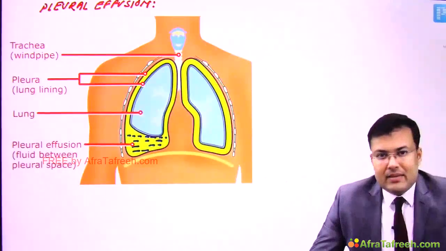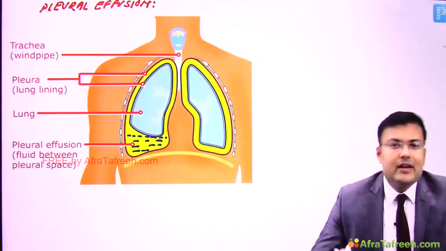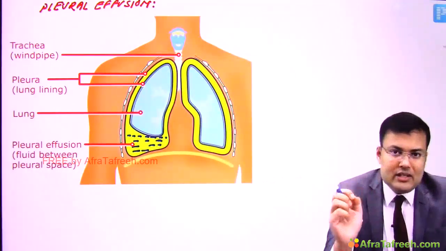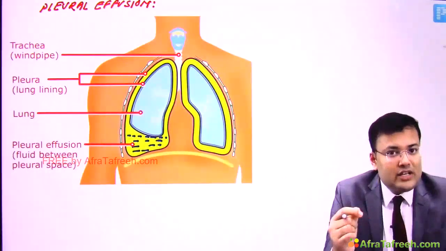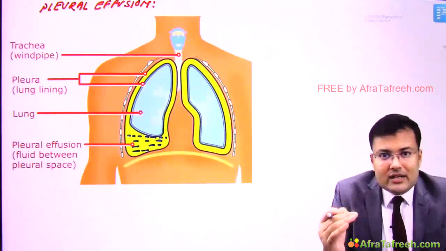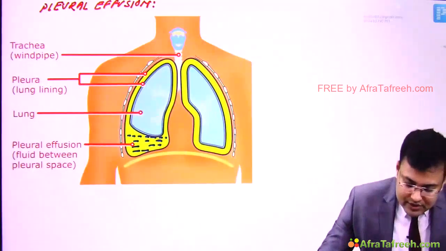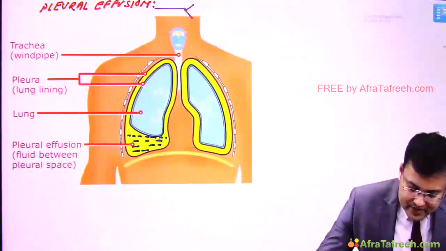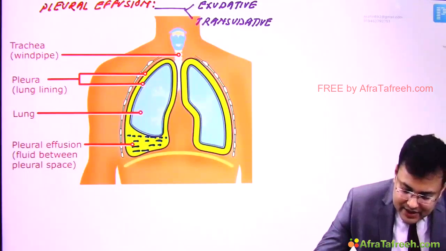This pleural effusion can be exudative and transudative. Now what is exudate and transudate? See, if some local inflammatory pathology is there like tuberculosis, there is increased protein content. So this is exudative. And whenever some systemic illness is there like congestive heart failure, relatively the protein content is low. So that is transudative. So this pleural effusion is further divided into two types. It can be exudative and it can be transudative. Okay, now how can we differentiate these two?